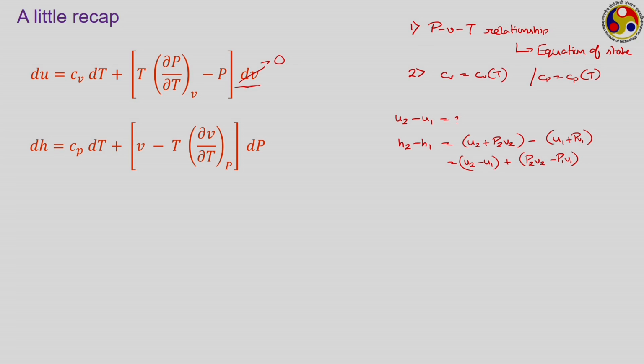Therefore, du reduces simply to Cv dT, and it is much easier to operate with the relation for specific internal energy. Whereas, if we are dealing with a constant pressure process, dP goes to 0, so this entire bracketed term does not need any consideration. dH becomes just equal to Cp dT, and we can easily calculate the changes in enthalpy, and from there we can calculate the changes in internal energy.